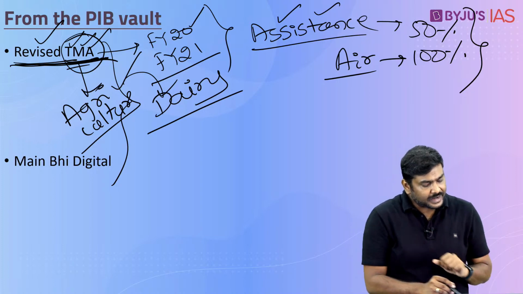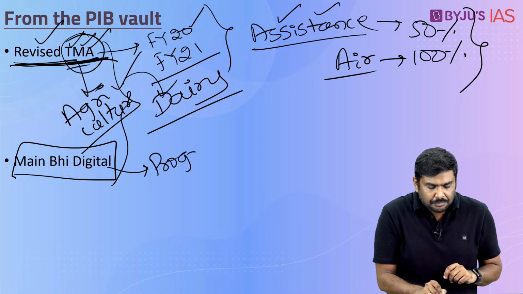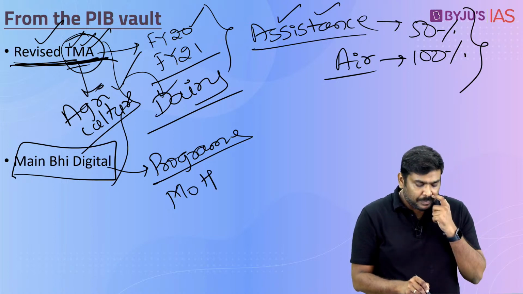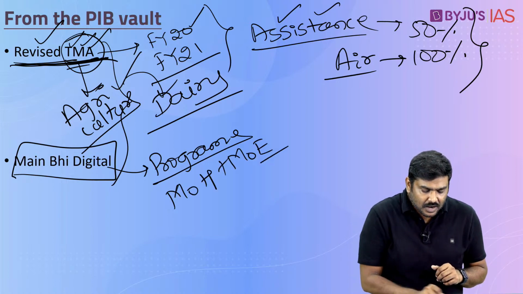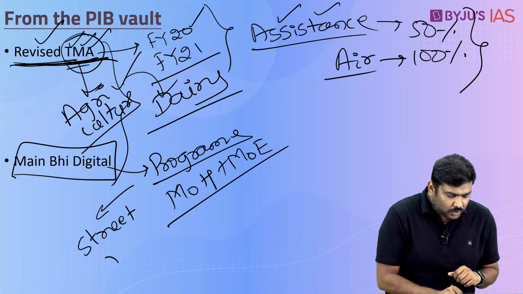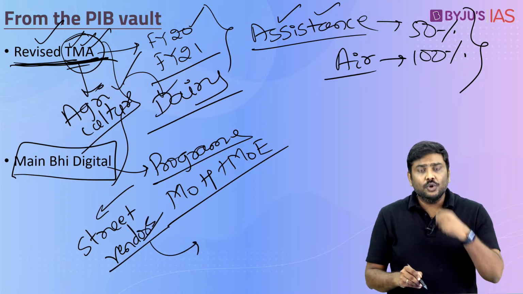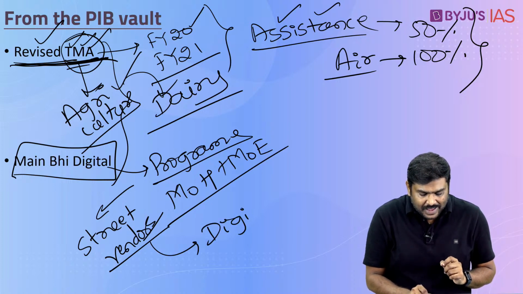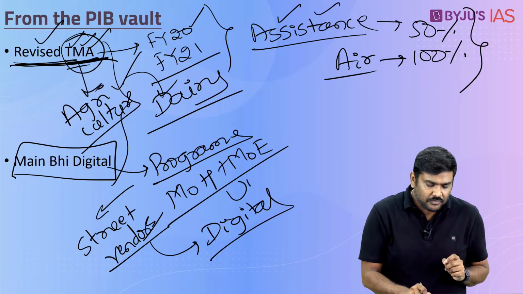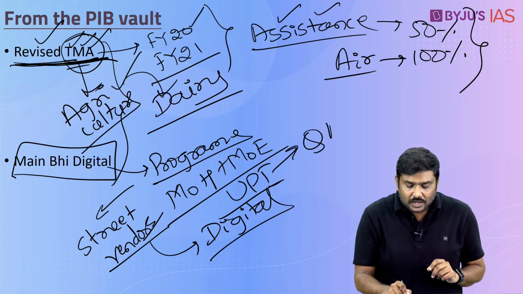That is one point. Second, Maybe Digital. It is a program which has been launched by the government. To be more precise, this has been launched by the Ministry of Housing and Urban Affairs and the Ministry of Electronics. Under this, we are going to identify certain street vendors and we are going to train them with respect to utilizing digital modes of payment, acceptance as well as making digital payments. For example, we will help them to use UPI codes, we will help them to use QR codes, etc.